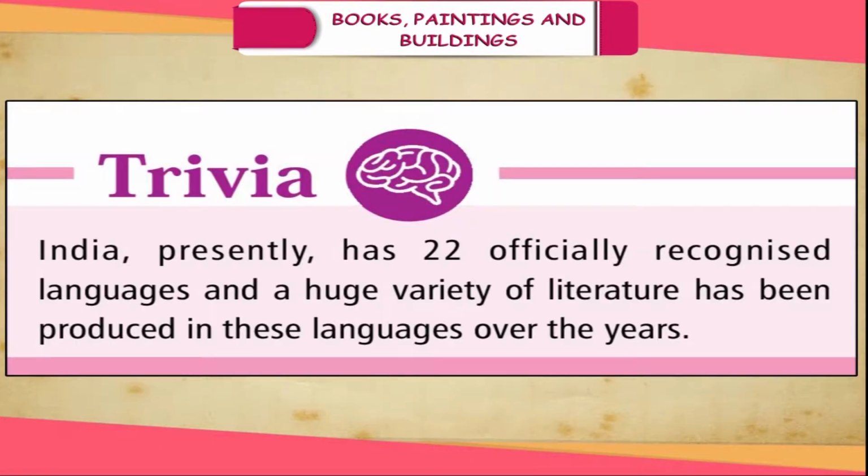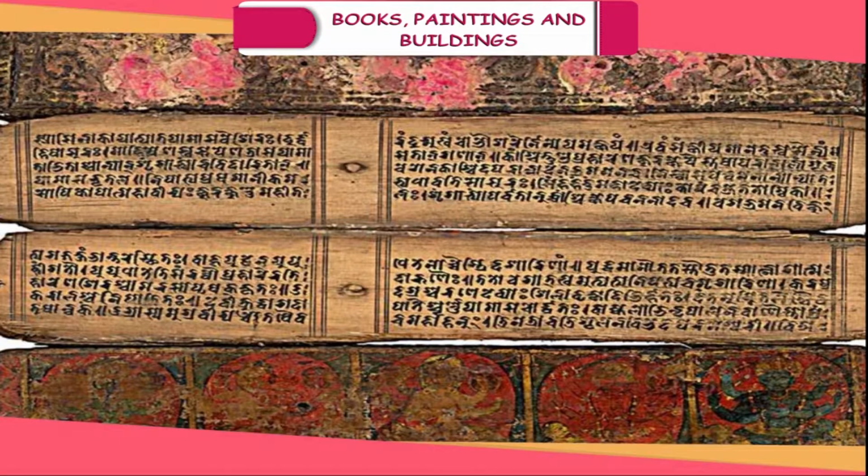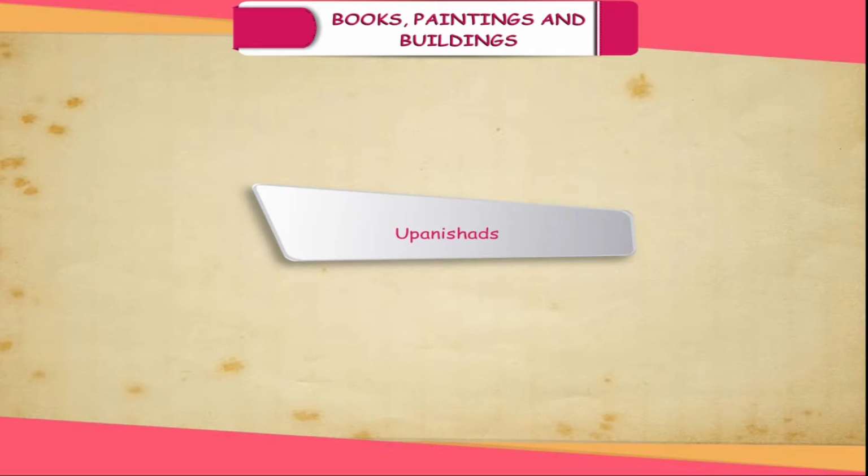Trivia. India presently has 22 officially recognized languages, and a huge variety of literature has been produced in these languages over the years. Puranas. The Puranas are the richest collection of mythology in the world. They deal with the origin of the universe and contain a detailed description of the solar system, the earth, its continents, family tree of gods, and royal families. There are 18 Puranas which were originally orally narrated and later written down.